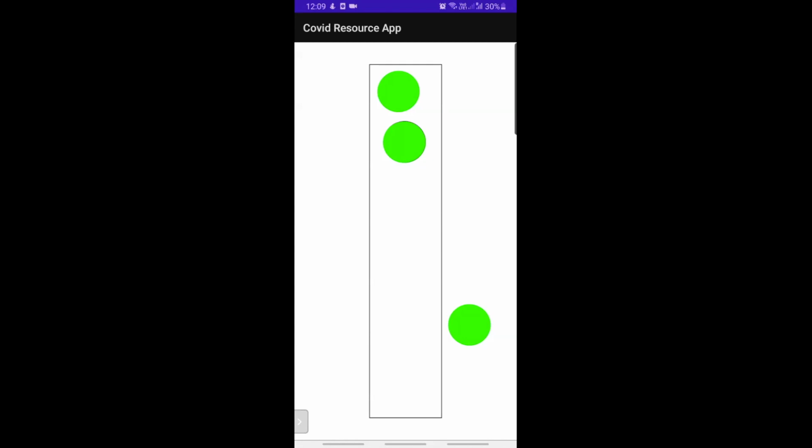Another thing which we wanted to implement in our app was for surveillance. If you are going to a public place, for example a mall, and as a person you don't want to catch COVID and you want to take as many precautions as you can, you can use this app. It will show you how far that particular person is from you. If he is 6 feet apart from you, the line drawn between you and that person will be green. Otherwise, it will change to red if that person is coming too close to you. With the help of this, you can judge whether proper social distancing is being followed in public places or not, and you can protect yourself from COVID.